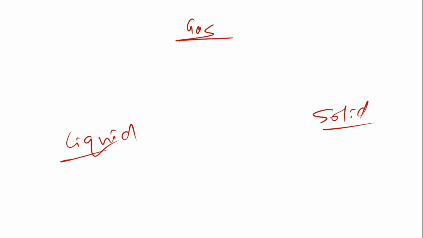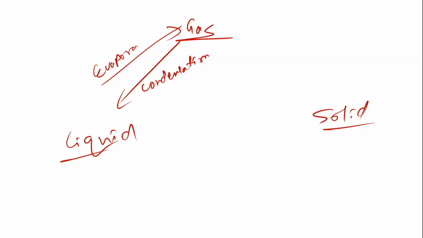Achha. Before ending this chapter, I'd like to quickly tell you about the change of state. Okay, change of state. Whether you talk about changing from gas to solid. Let us write it down. Let's say this is gas, this is liquid, and this is solid. When you convert gas to liquid, you have to do condensation, and from liquid to gas, what you do is evaporation.